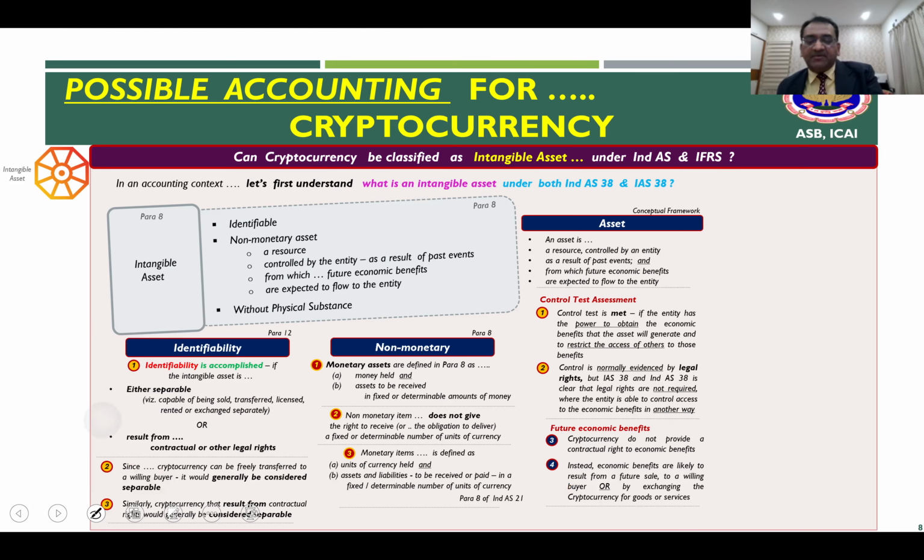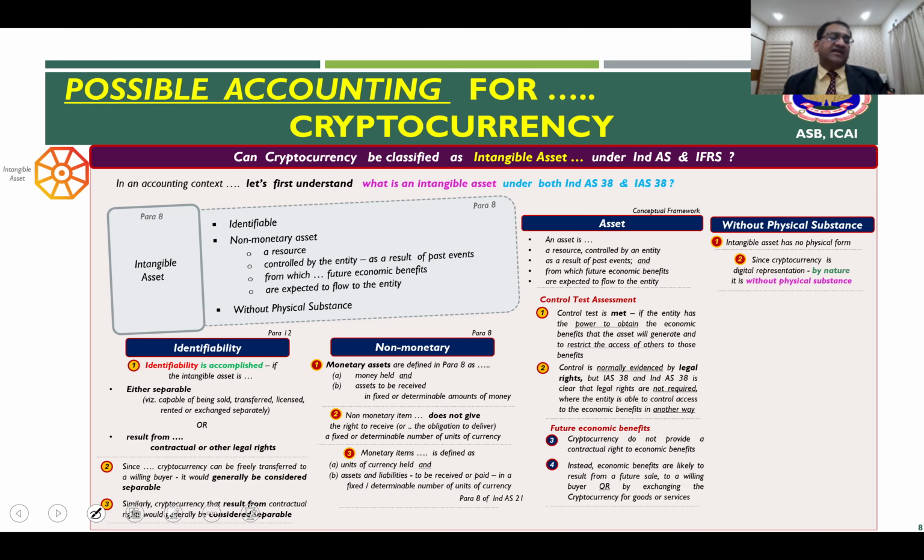So if you sell them, then you will get, just like what we talked about the gold and the bullion, the future economic benefit. Right? Likewise, without physical substance, that means intangibles have no physical form. And since cryptocurrency is the digital representation, which we saw in the first video, by nature, it is devoid of physical substance.